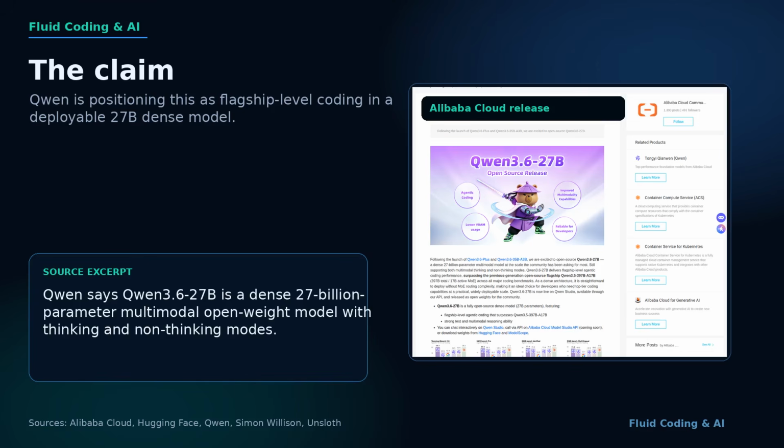Here is the official claim. Alibaba describes Qwen3.6-27B as a dense, open-weight, multimodal model that keeps both thinking and non-thinking modes. The release is focused on agentic coding, and Qwen says this 27B dense model surpasses its previous open-source flagship, Qwen3.5-397B-17B, across major coding benchmarks. That is a big claim, so we are going to treat it carefully.